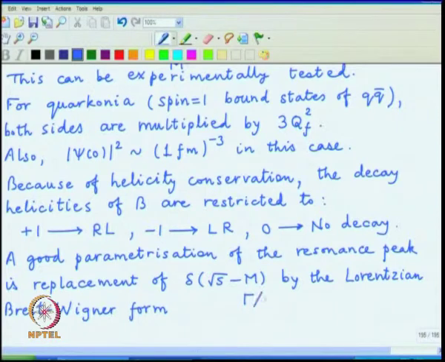gamma divided by 2 pi, over square root of s minus m whole square plus gamma square by 4, and this particular form is chosen so that the area under this broadened form is the same as the area under the delta function.